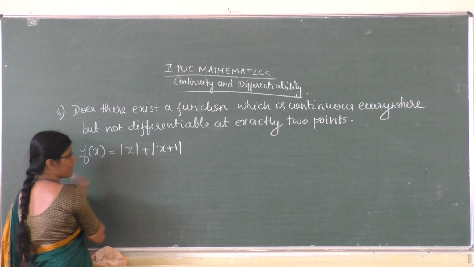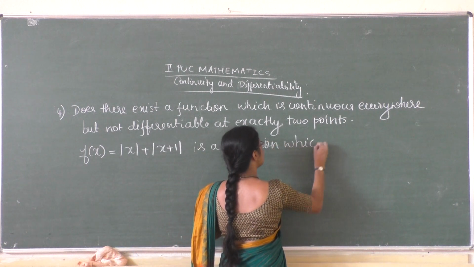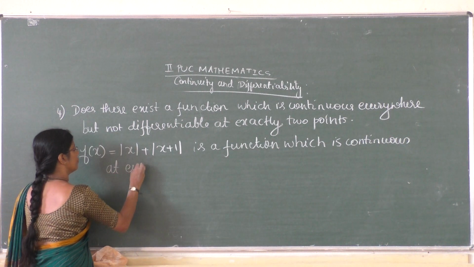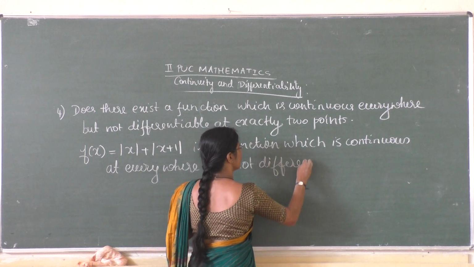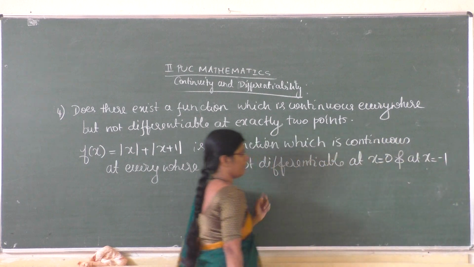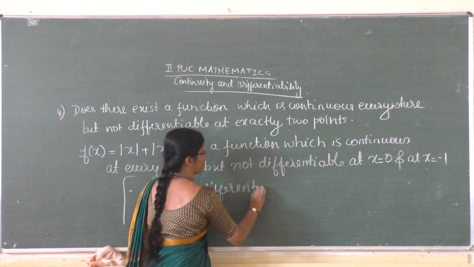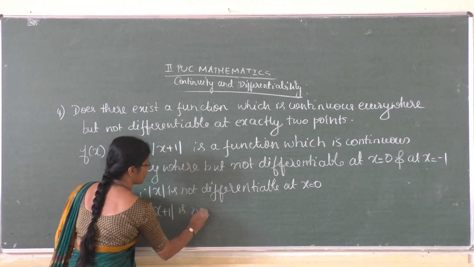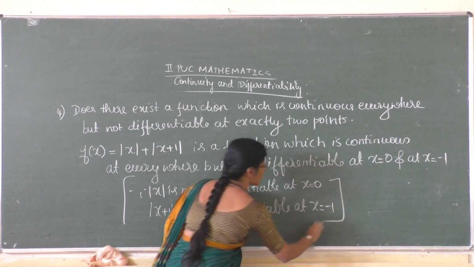So f of x equal to mod x plus mod x plus 1 is a function which is continuous everywhere, but not differentiable at x equal to 0 and at x equal to minus 1, since mod x is not differentiable at x equal to 0, and mod x plus 1 is not differentiable at x equal to minus 1.